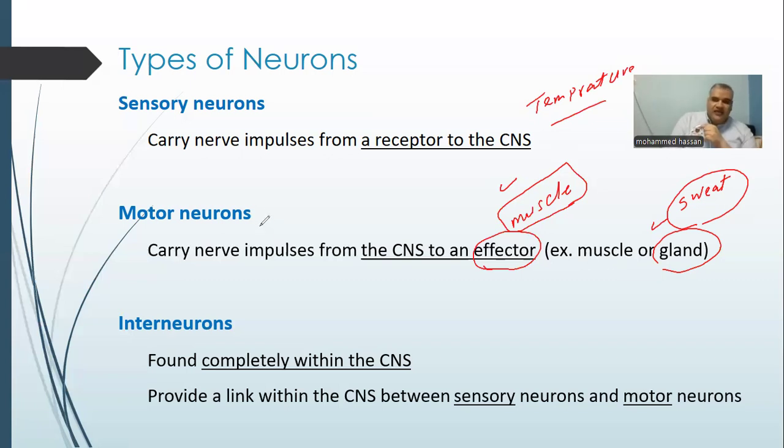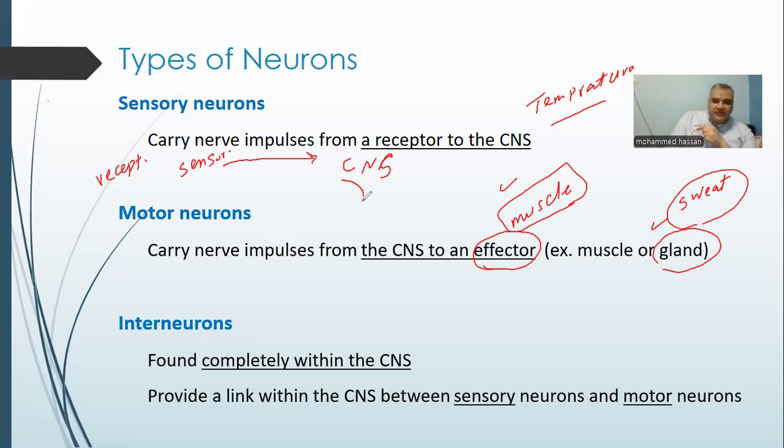If we have to take a quick response in danger, we have reflex action. It means we have interneurons or relay neuron. The relay neuron reverses the direction of the nerve impulse. If this is the sensory neuron, the direction is from receptor to the central nervous system.